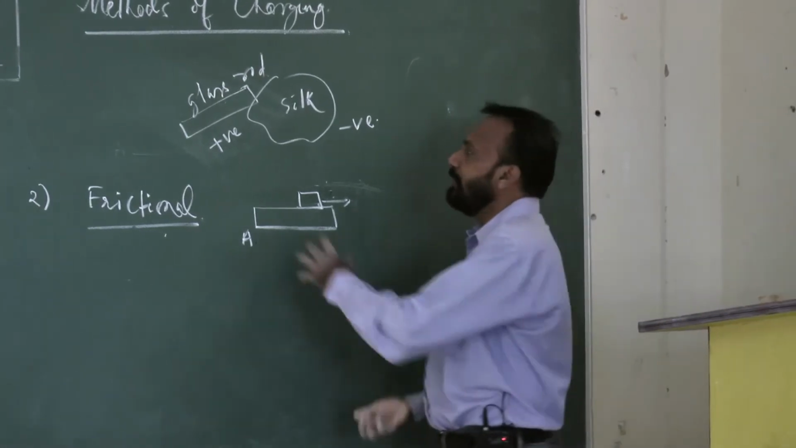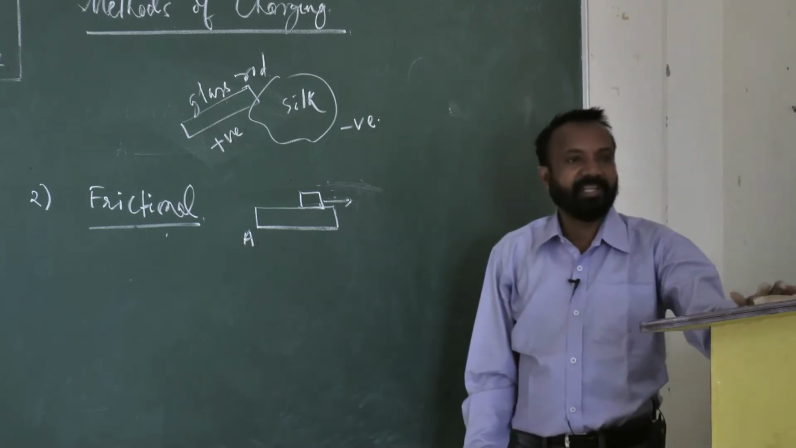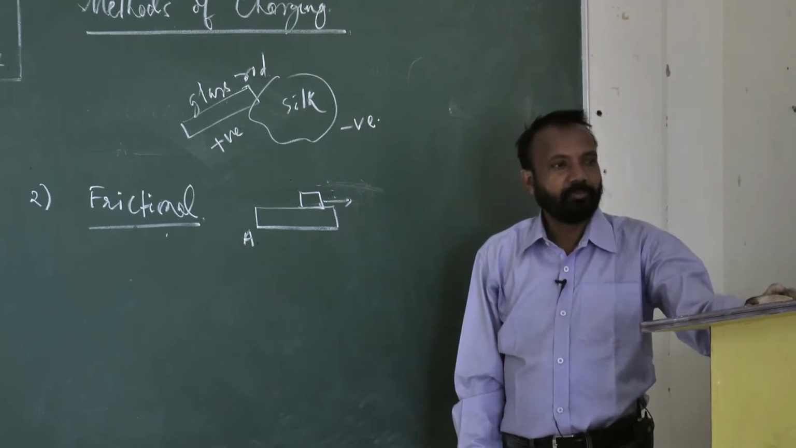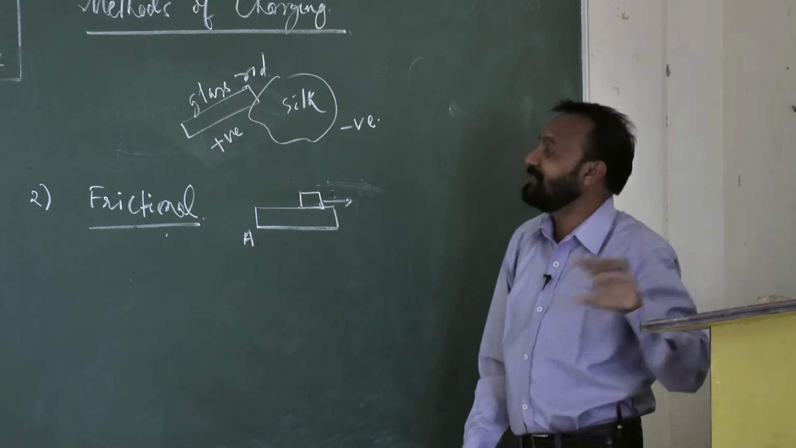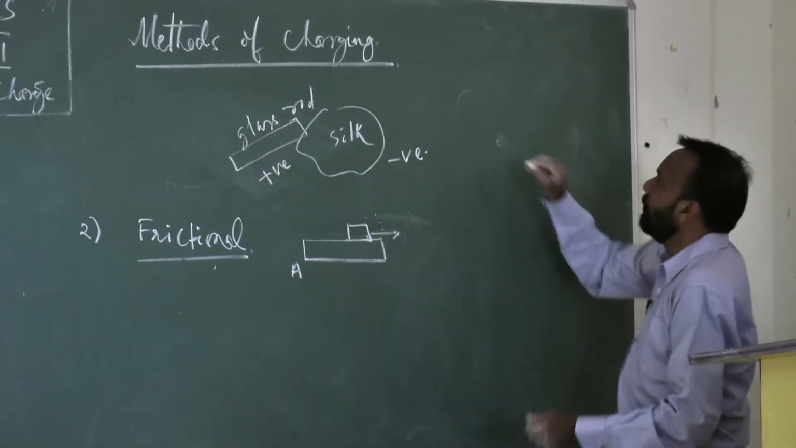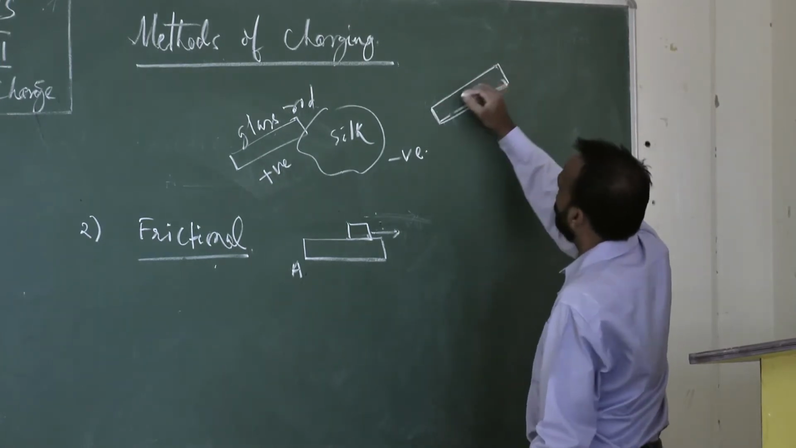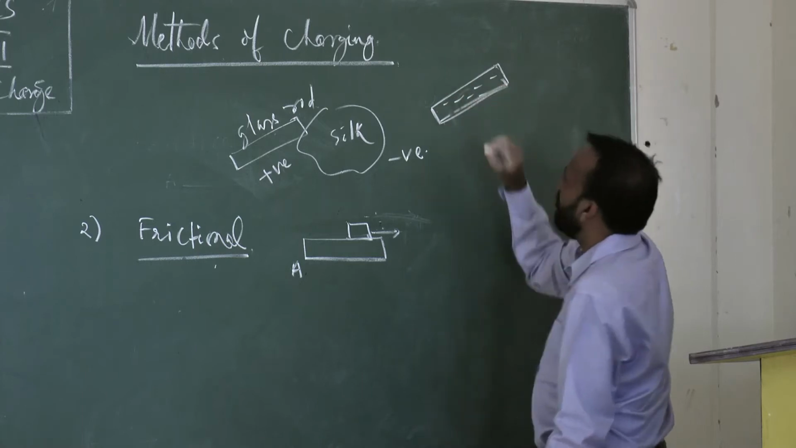That means it is a method, what? That method is called the frictional method. Okay, so what happens here? In this process, why is the glass rod positive? Suppose the glass rod has an excess of electrons.